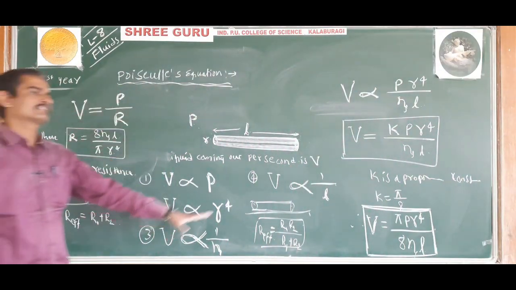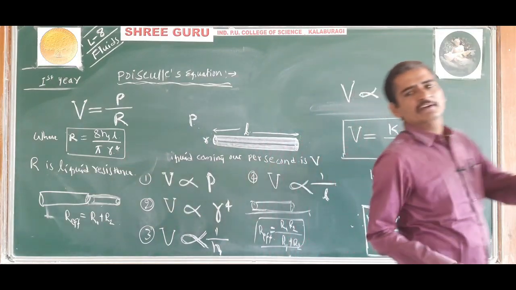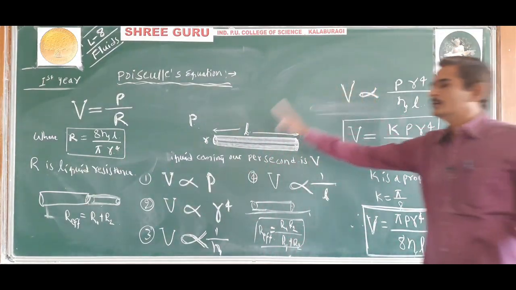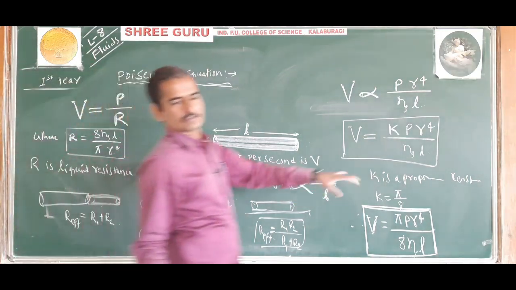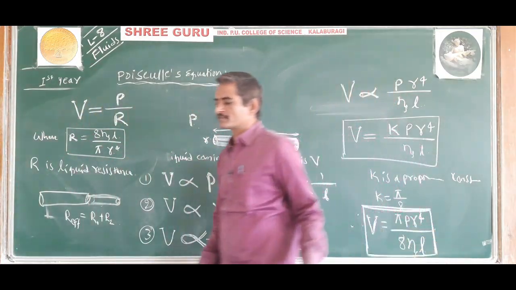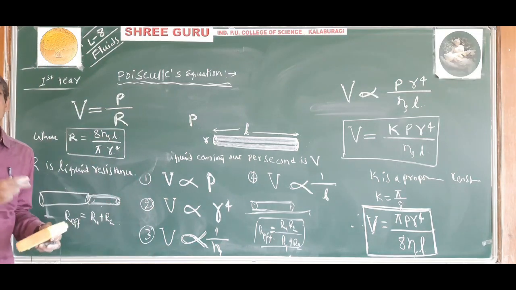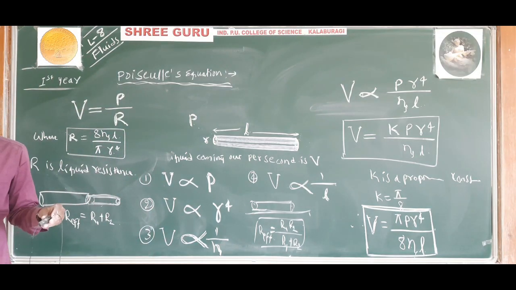Understood? So this is Poiseuille's equation. This is all about the theory part for viscosity. So this completes viscosity. In the next video we will study surface tension.